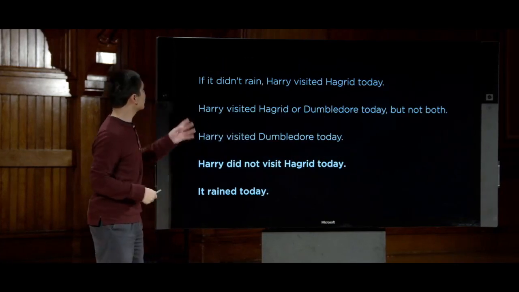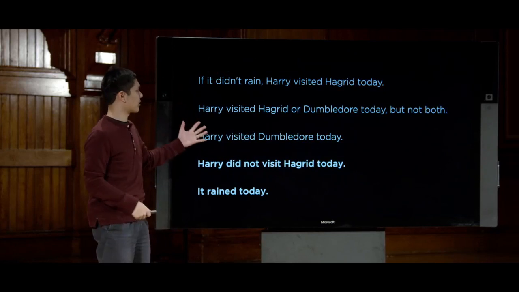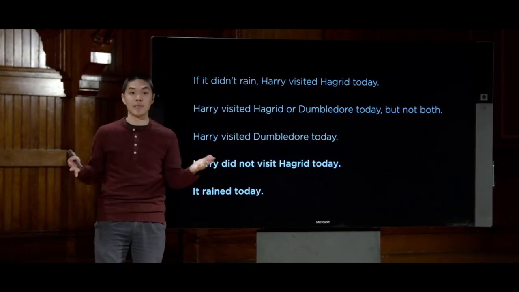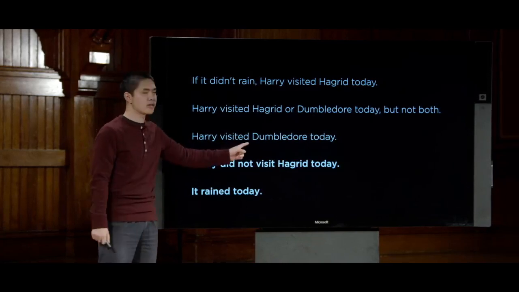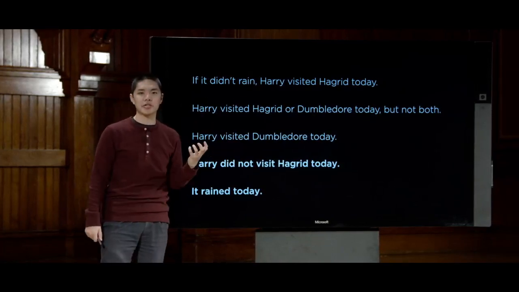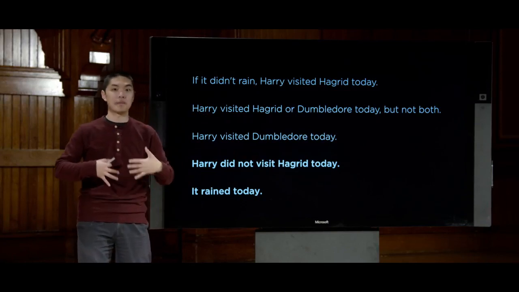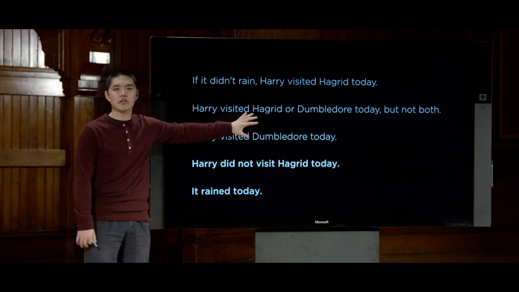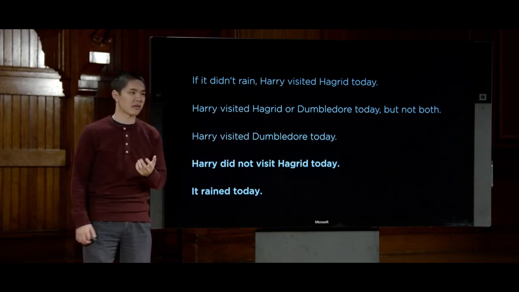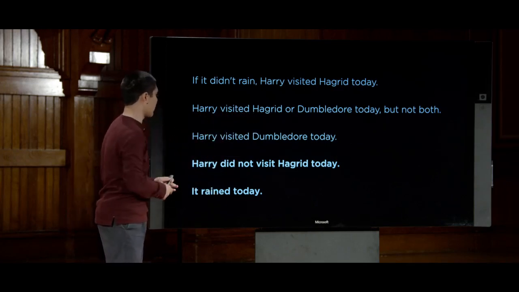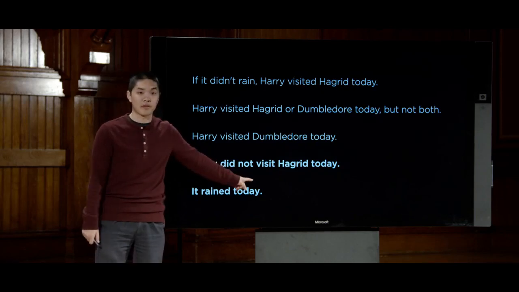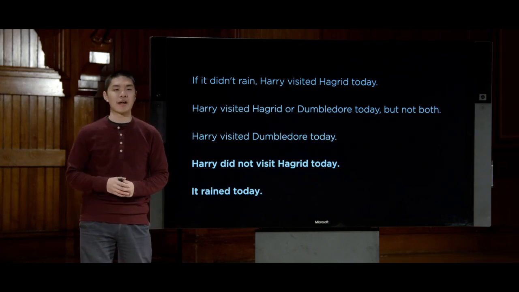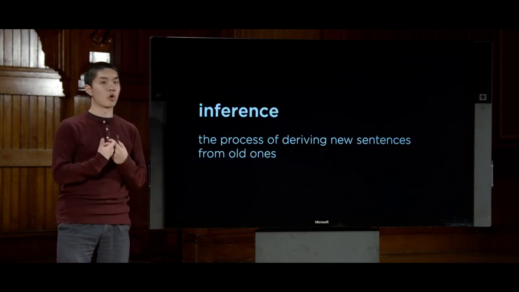We want our AI to be able to take three sentences like: if it didn't rain, Harry visited Hagrid; Harry visited Hagrid or Dumbledore, but not both; and Harry visited Dumbledore. Just using that information, we'd like our AI to be able to infer that, using these three sentences inside of a knowledge base, we can draw some conclusions. In particular, we can draw the conclusions that one, Harry did not visit Hagrid today, and two, that it did, in fact, rain today. And this process is known as inference.